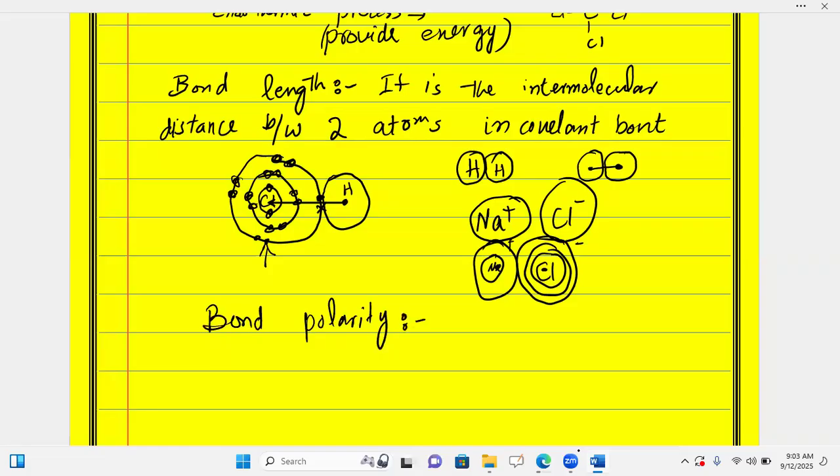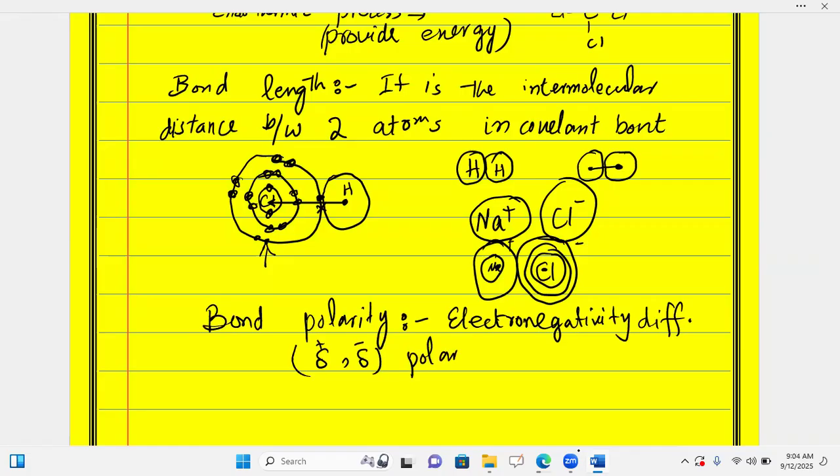Bond polarity comes because of electronegativity difference, and it is responsible for making partial positive or partial negative charges in polar molecules. Polar molecules are also more reactive, and they dissolve in polar solvents like water.